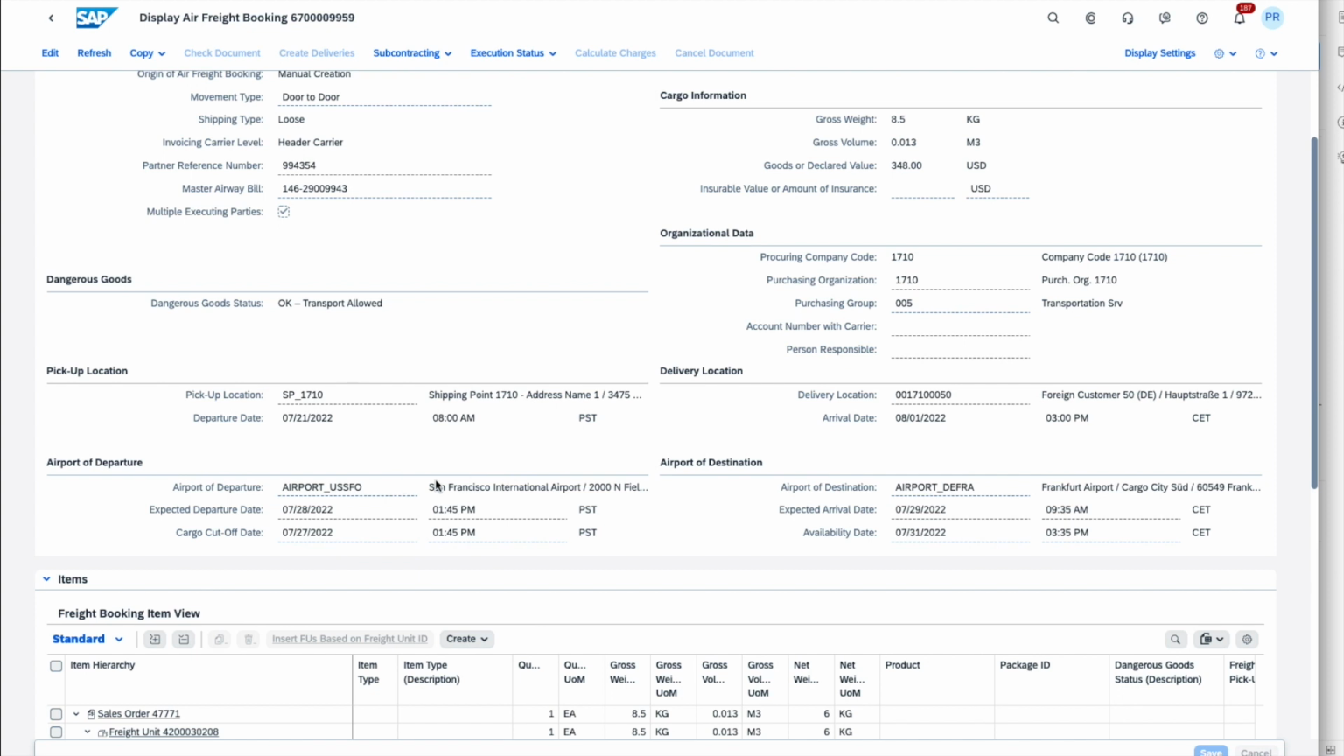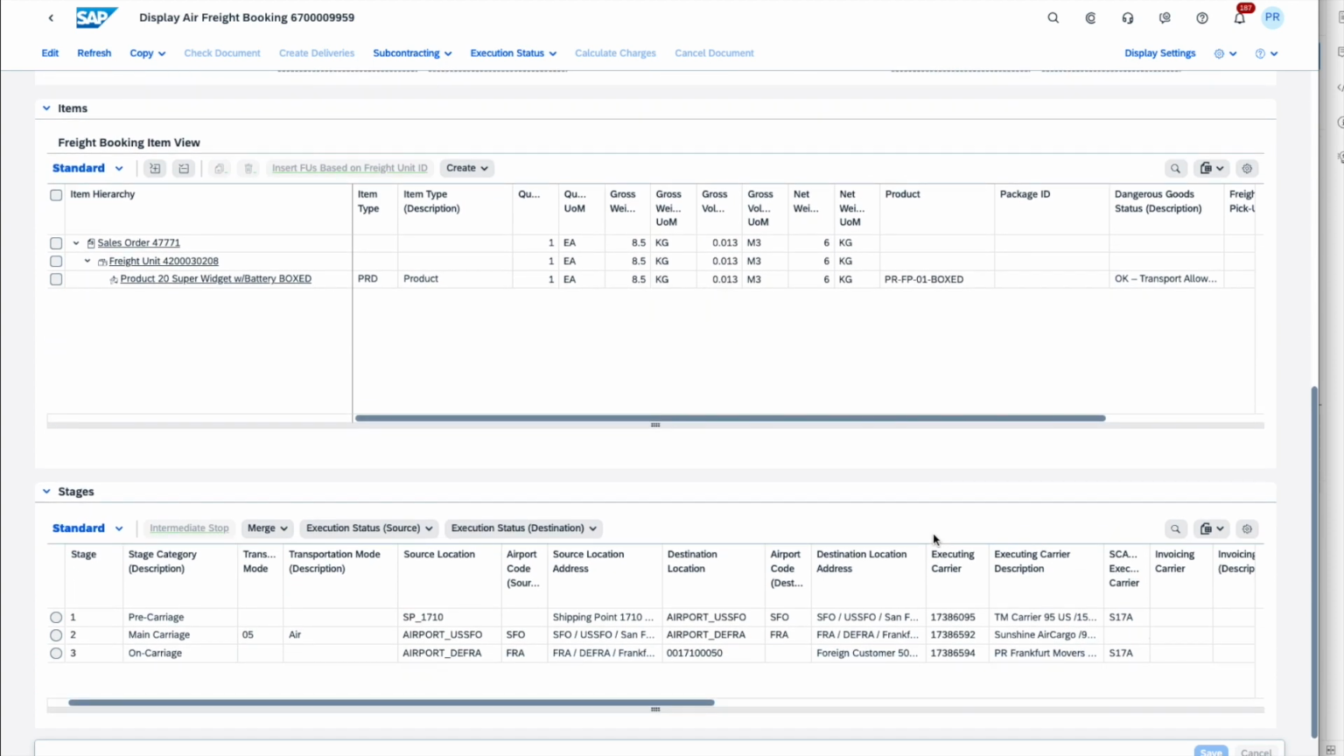We can see the airports through which the cargo is going to transit. So we will see that it's going to leave the US via San Francisco and land in Germany at Frankfurt. We can also see the cargo cutoff date, which is usually 24 hours before the departure date. So that's the date by which the cargo must be presented to the airline. And then also here we have the availability information so that the carrier knows from what time he can show up at the airport in Germany to pick up the goods.